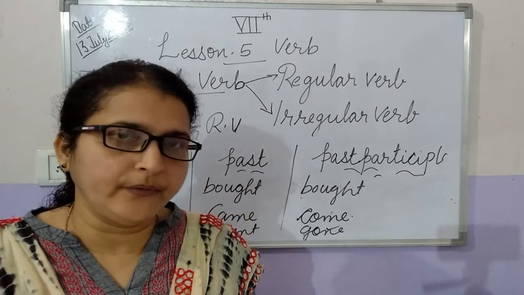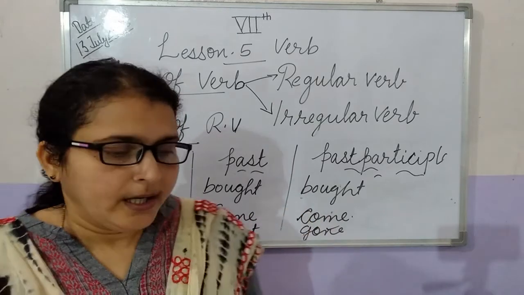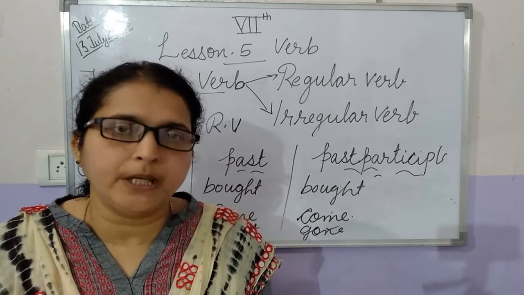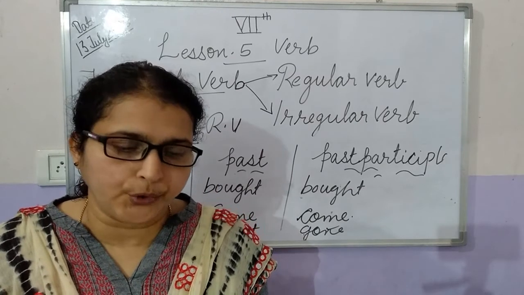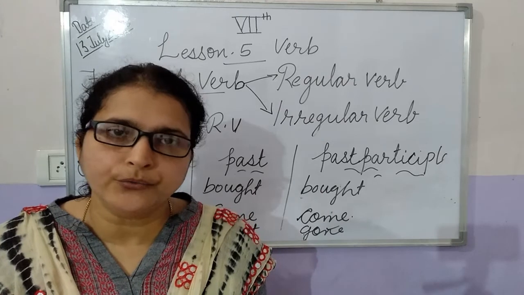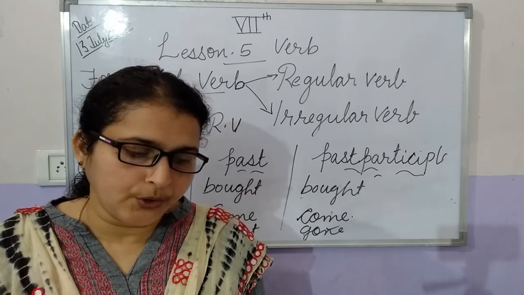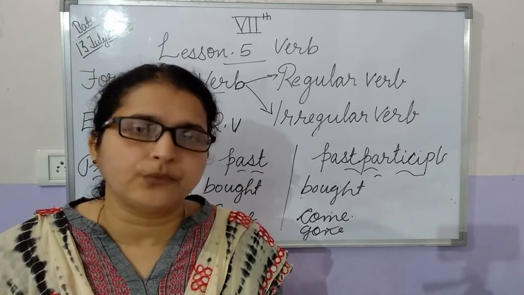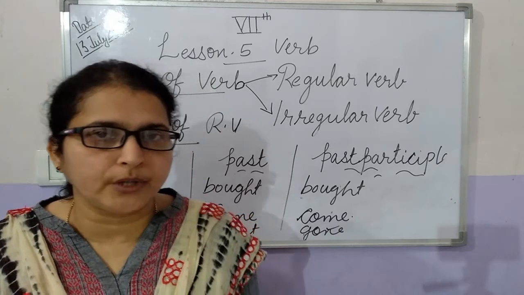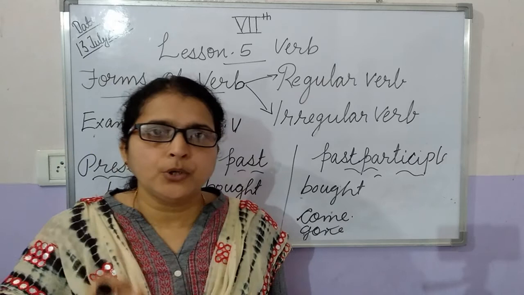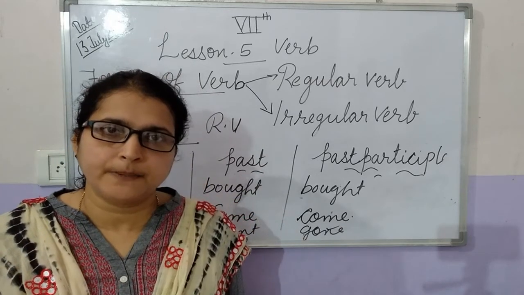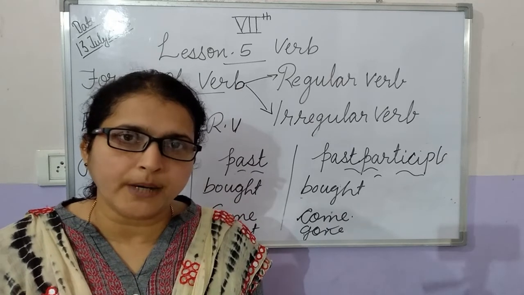So once again we will revise. For our understanding, irregular verbs can be divided into four groups. The first group: all three forms of the verb are the same. For example, put, put, put. Present tense, past tense and past participle form are the same.